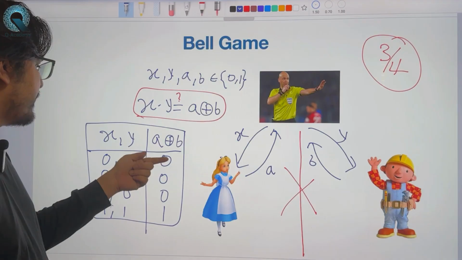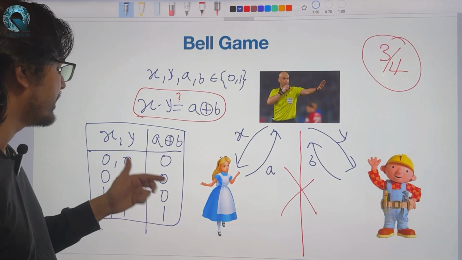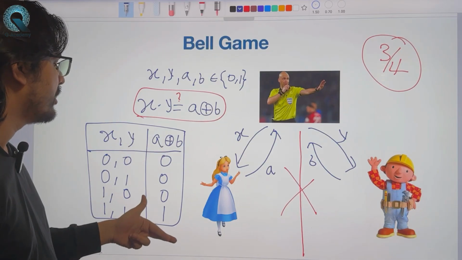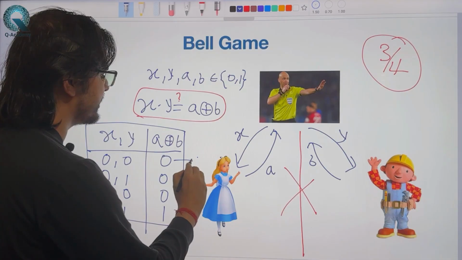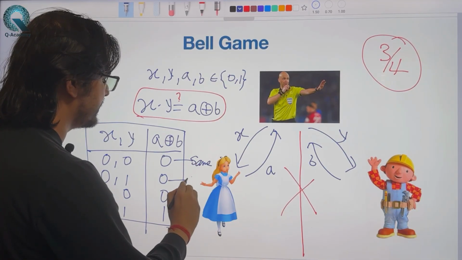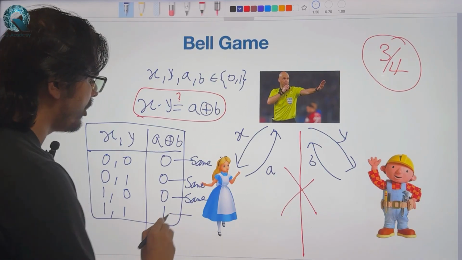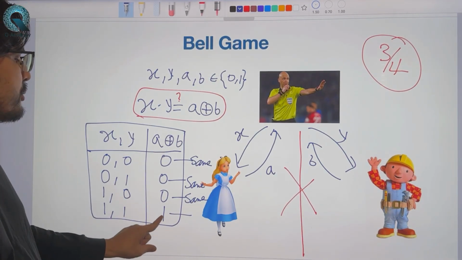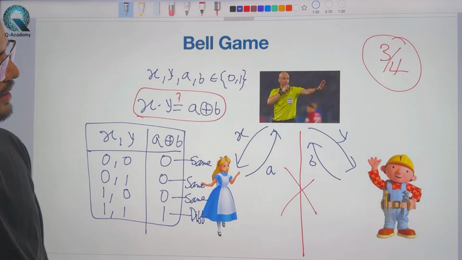Now notice when is a plus b equal to 0 and when is a plus b equal to 1? A plus b is 0 only when a and b are the same. So in this case a and b are the same. In this case also a and b are the same. In this case a and b are the same. On the other hand, when a plus b is 1, then a and b have to be different.